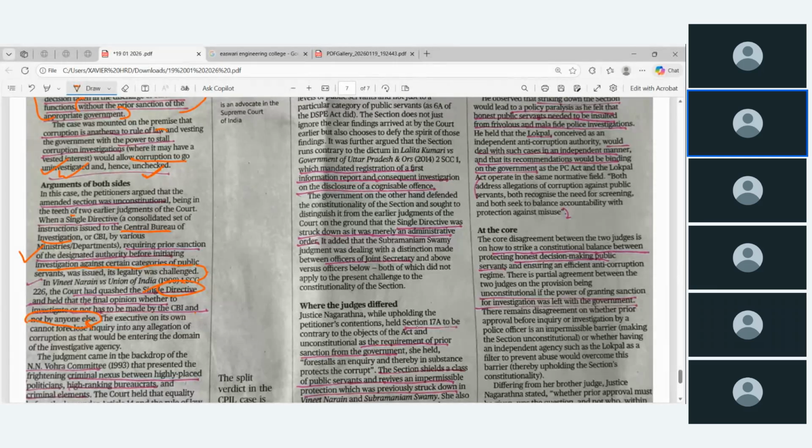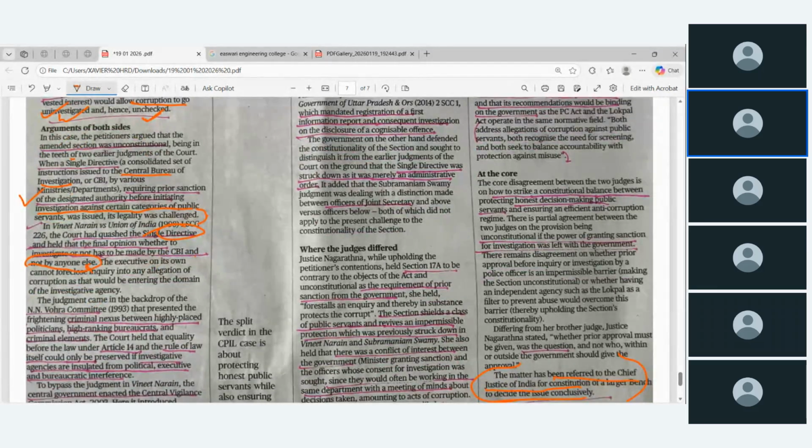The executive on its own cannot foreclose inquiry into any allegation of corruption, as that would be entering the domain of the judiciary. The judgment came in the backdrop of the Vohra Committee. They submitted the report related to the criminal nexus between highly placed politicians, we can say ministers, MPs or MLAs, high-ranking bureaucrats, and the criminal elements. மூணு பேருக்குள்ள ஒரு தவறான ஒரு கூட்டம் அமையும்.